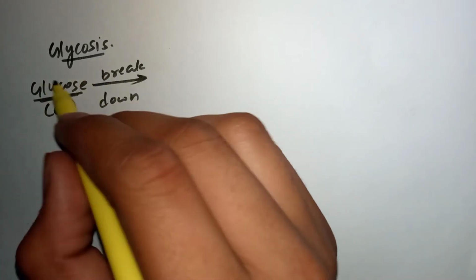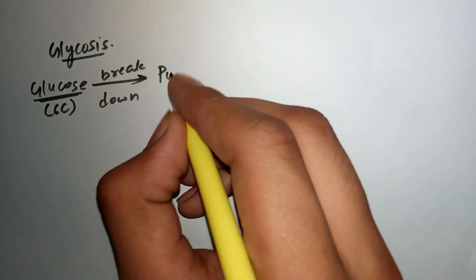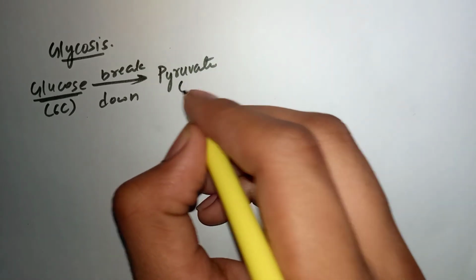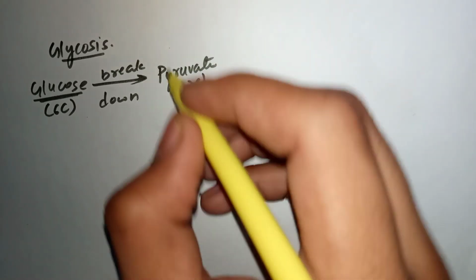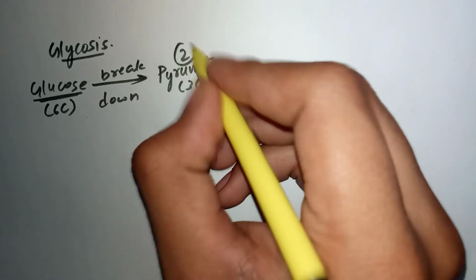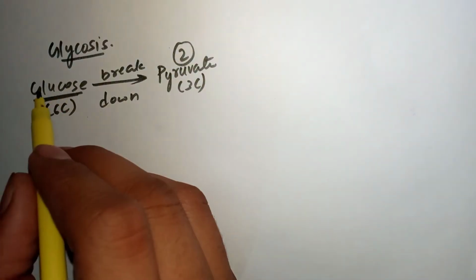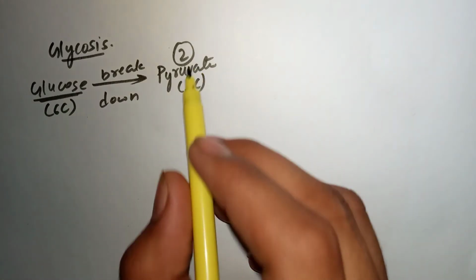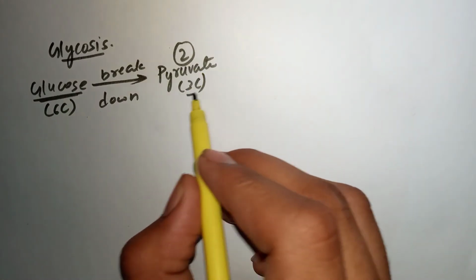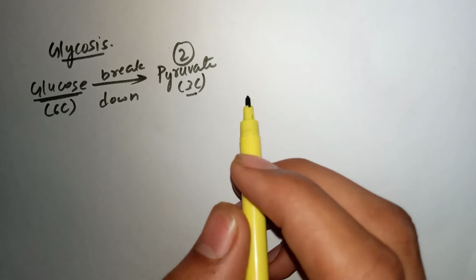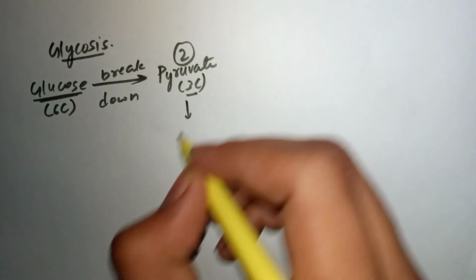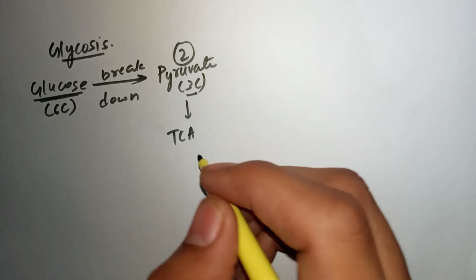And what does it result in? It results in the formation of pyruvate. What is it? It is a 3 carbon molecule, and 2 pyruvates are formed when a glucose molecule, which is a 6 carbon molecule, is broken down. 2 molecules of pyruvate are formed, which are 3 carbon molecules. All right. And if it is aerobic, then it follows TCA, that is the tricarboxylic acid cycle.